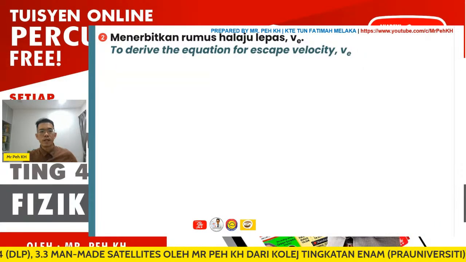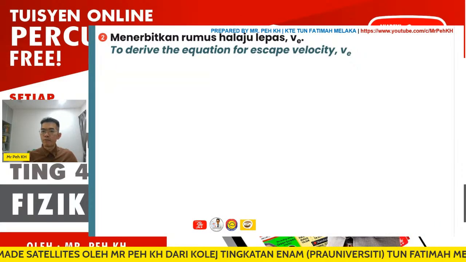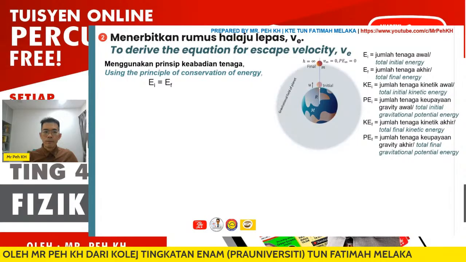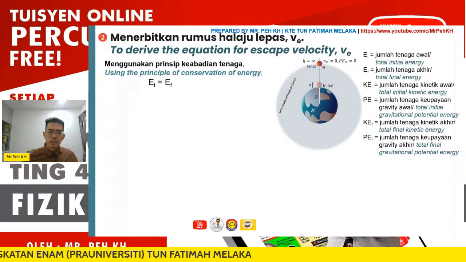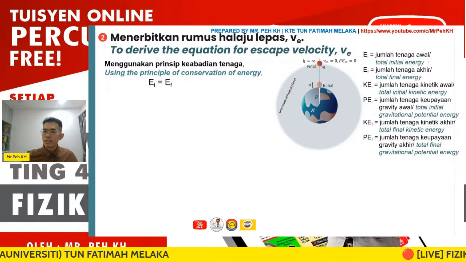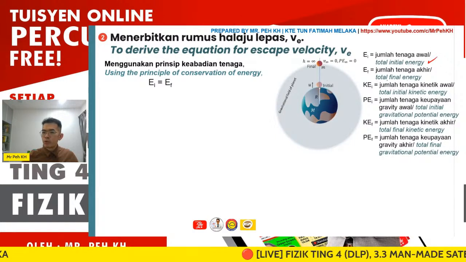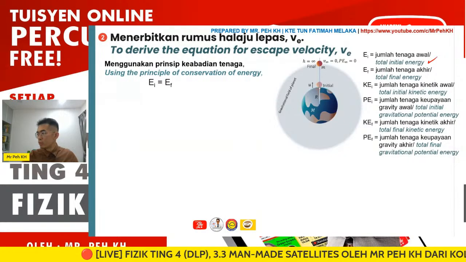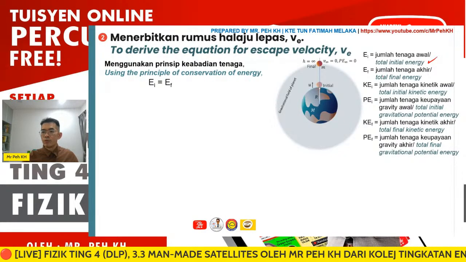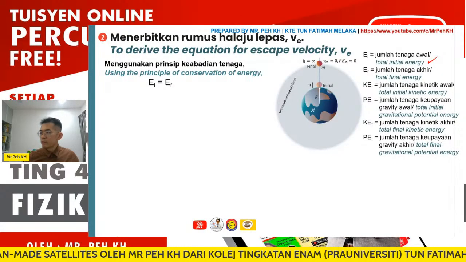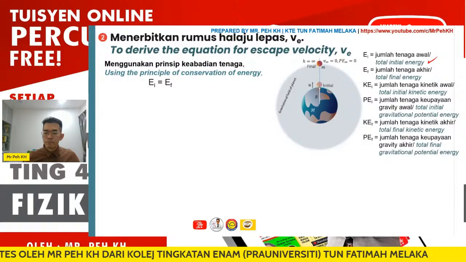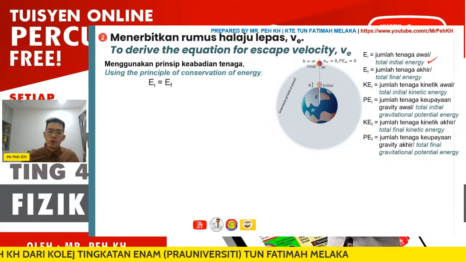Okay, so now let us derive the equation for escape velocity. Here we're using the principle of conservation of energy. You can see here E_i and E_f. E_i is the total initial energy, E_f will be the total final energy. So that means the energy can be changed, but the total energy before and after a reaction is actually the same.